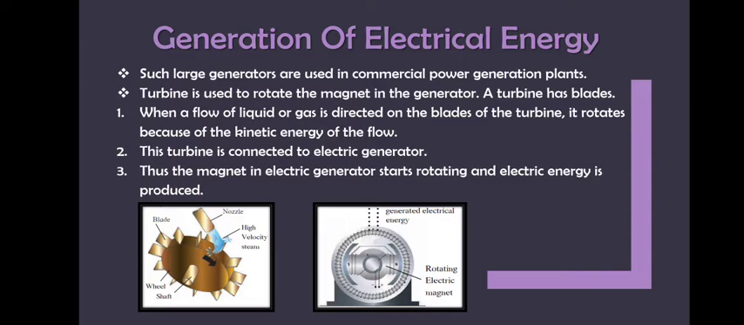Then a turbine is used to rotate the magnet in the generator, because a turbine has blades, right? You can see here a turbine is shown, left side figure. A turbine has blades, correct? So it can rotate the magnet in the generator.